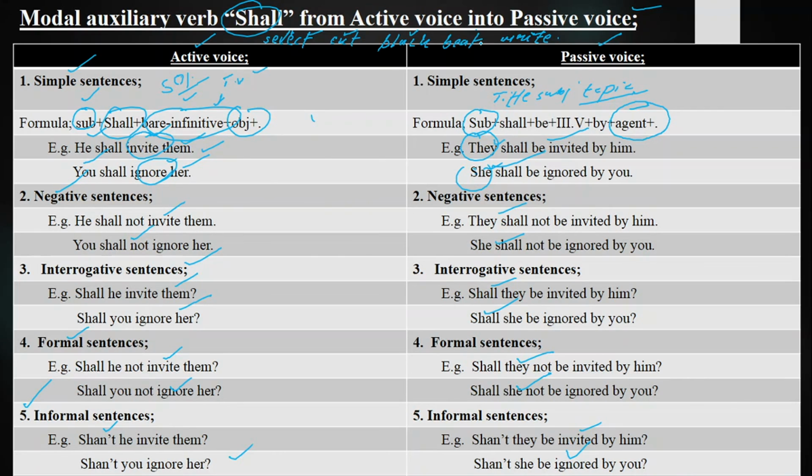So, dear students, these are the sentences of modal auxiliary verb shall from active voice into passive voice. Hope if you practice them in the same way, you will improve them a lot and you will be getting a lot of advantages.